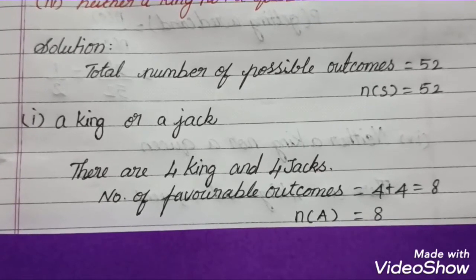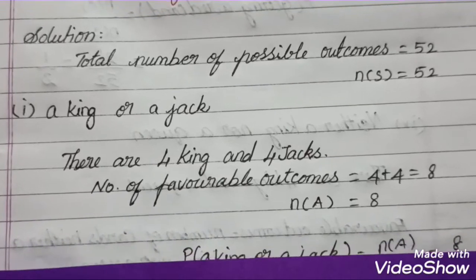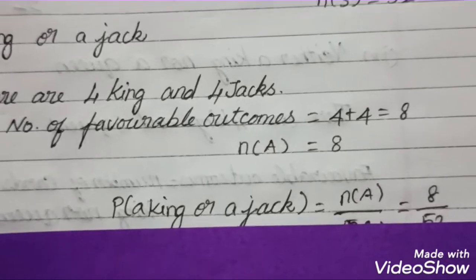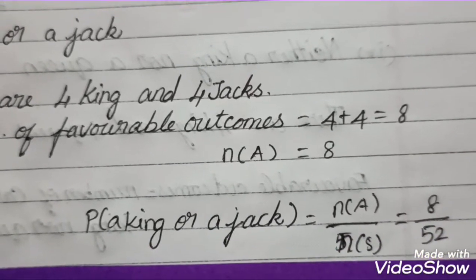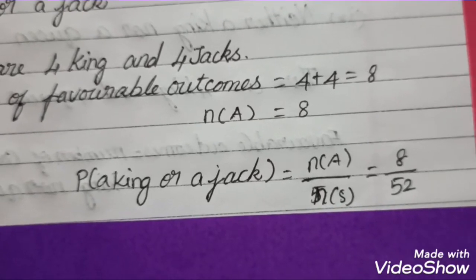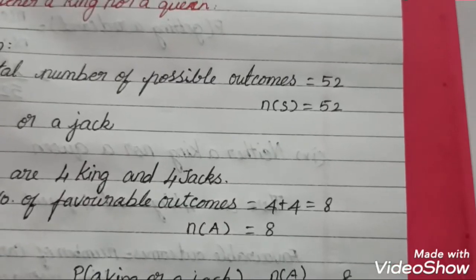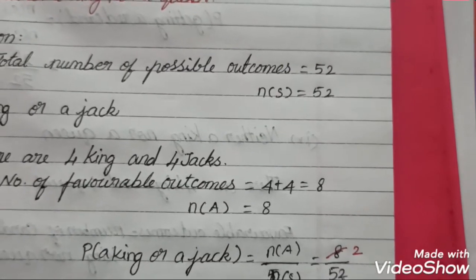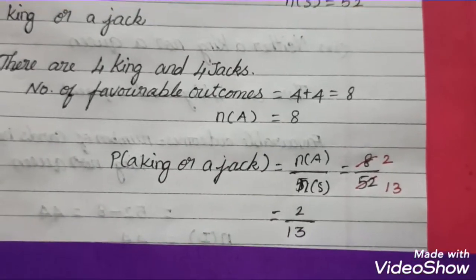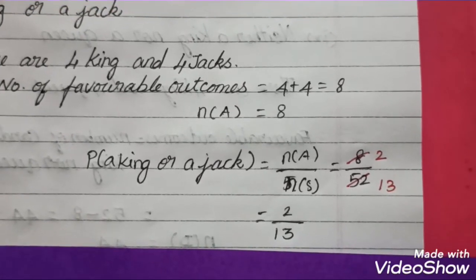Now we have to find the probability of a king or a jack. So the probability of a king or a jack is equal to n of A by n of S, 8 divided by 52. If you simplify it by the 4th table, it should be 2 times and 13 times. So 2 by 13 is the answer. So the probability of a king or a jack is 2 by 13.